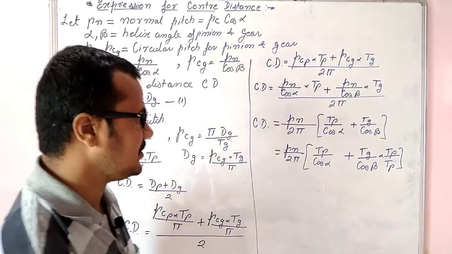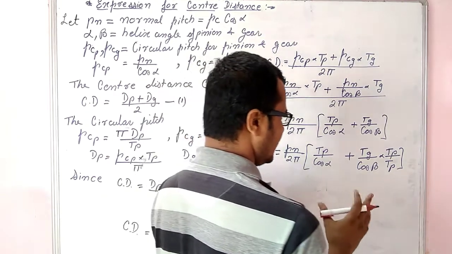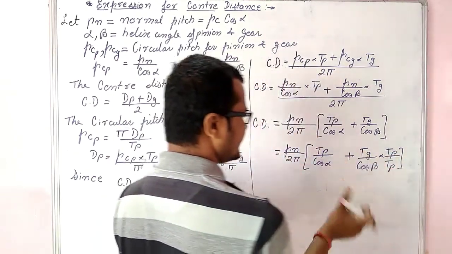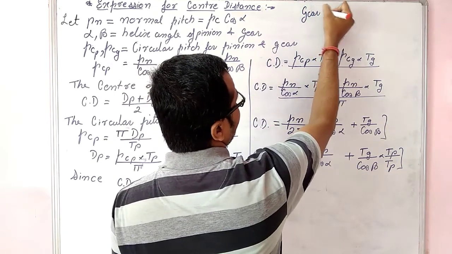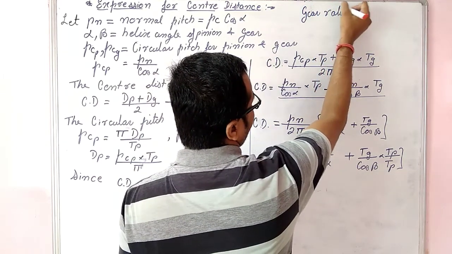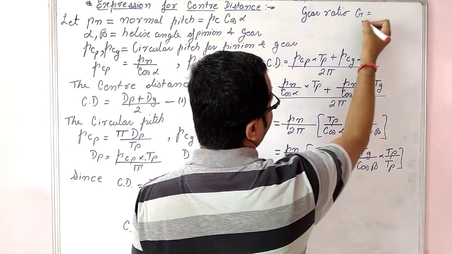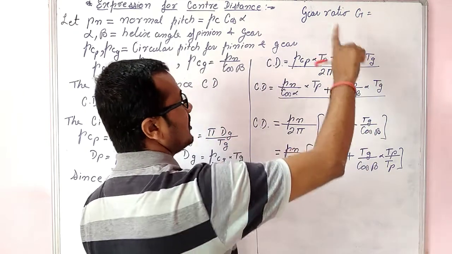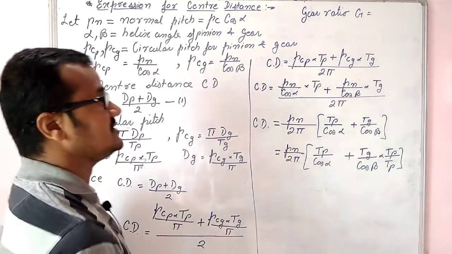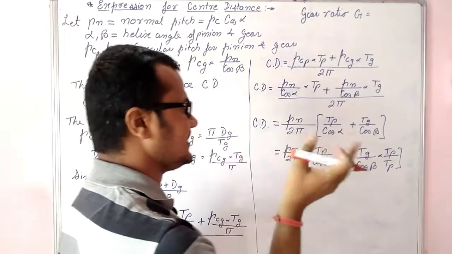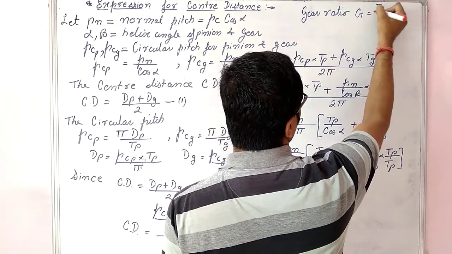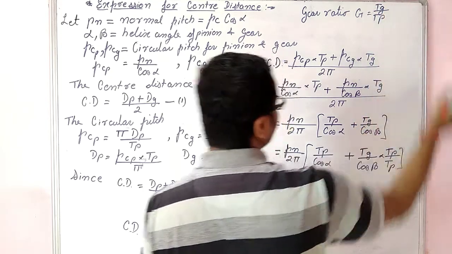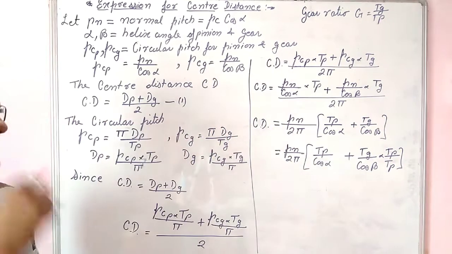Nothing changes by doing that. I want to bring the expression in terms of gear ratio. We denote gear ratio by G. We have come across this terminology in our spur gears, and the same concept continues. Gear ratio is nothing but number of teeth on gear Tg upon number of teeth on pinion Tp.